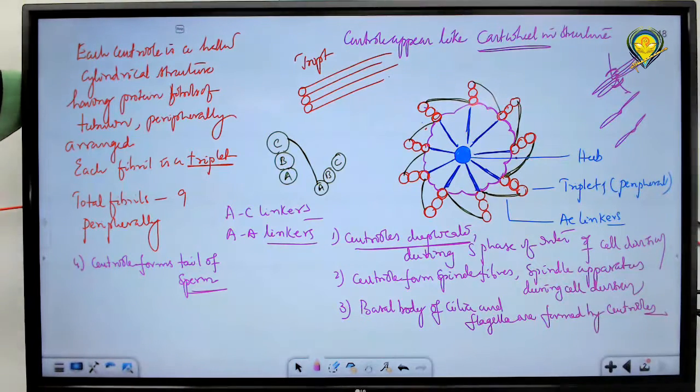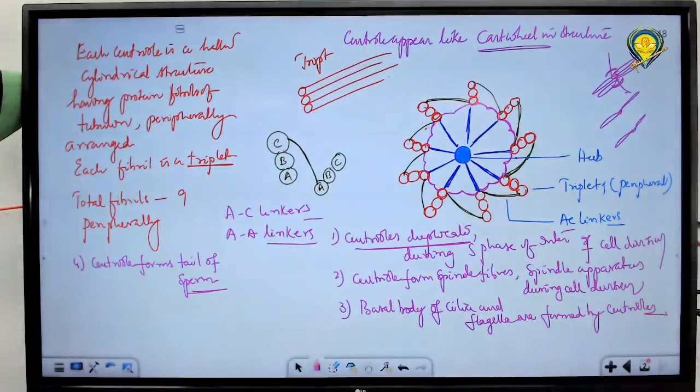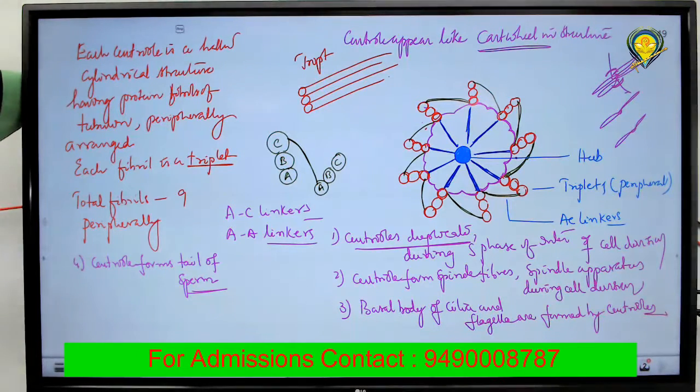If you are asked in which of the following cells these centrioles are present, it means animal cells. You can go straight away with animal cells. The exception is that some animal cells are lacking them, as in flagellated, non-flagellated protozoans. That is an exception, but almost all the animal cells will have centrioles. That is also one of the distinguishing features to differentiate plant cells from animal cells. Plant cells are lacking centrioles. Centrioles are present in animal cells. That is one of the distinguishing features. Okay, now.